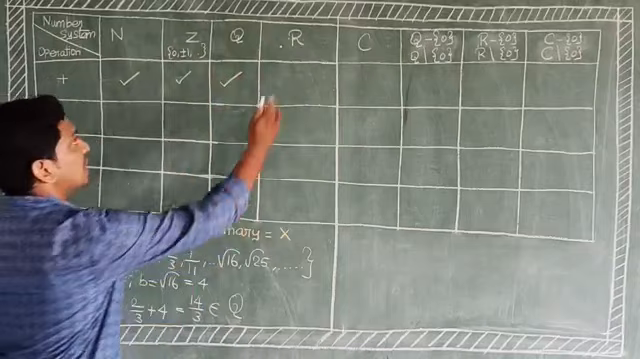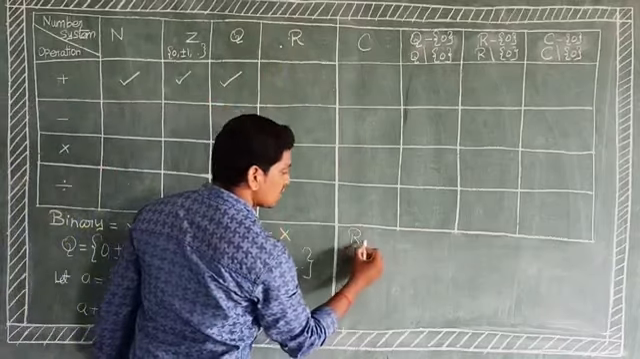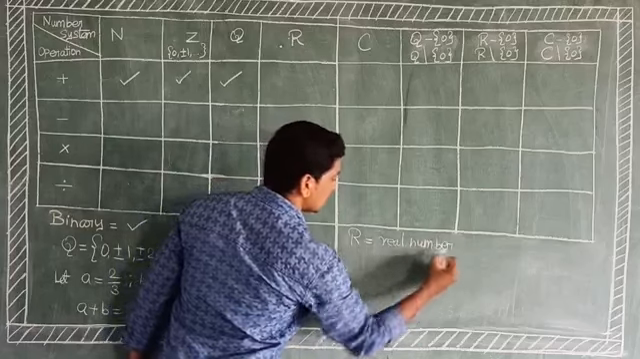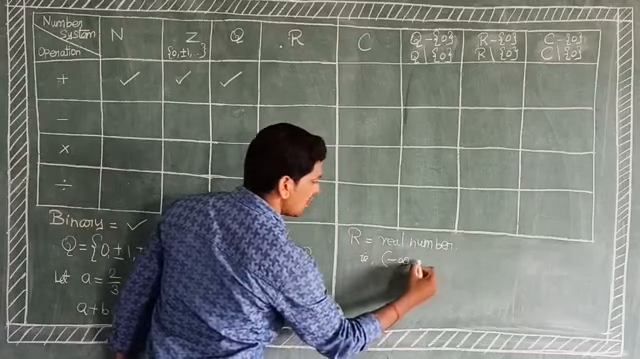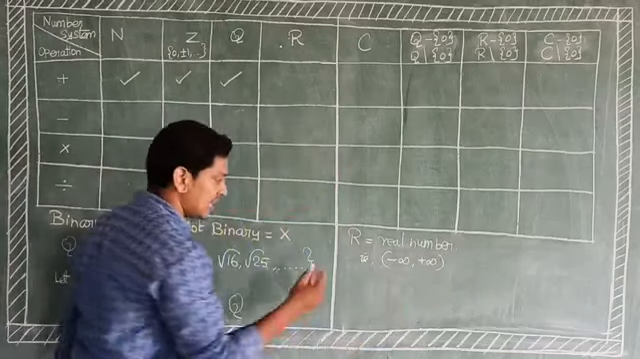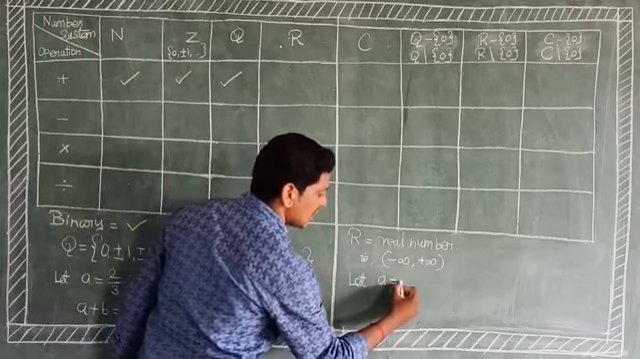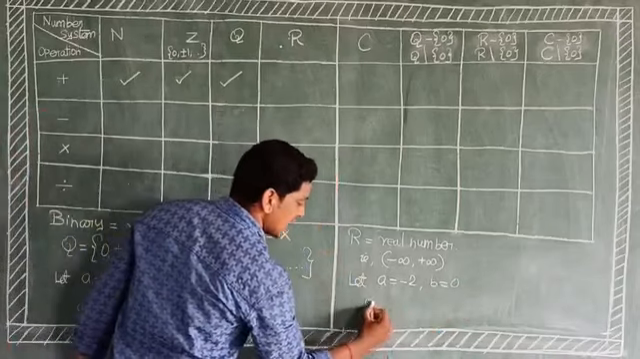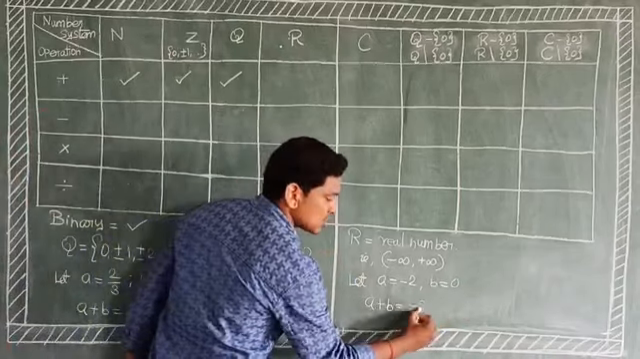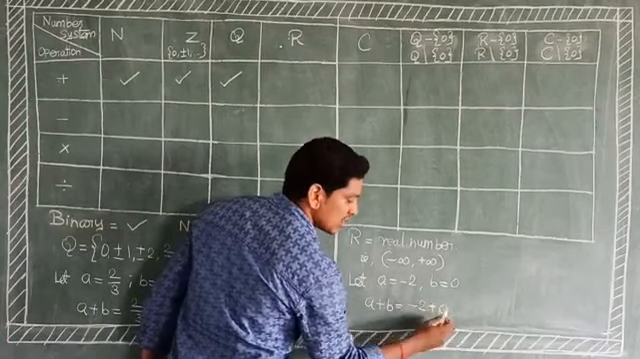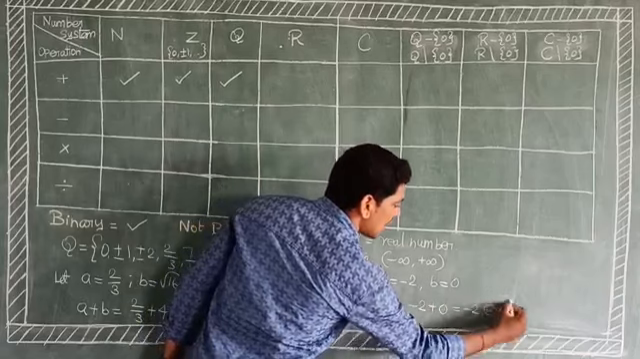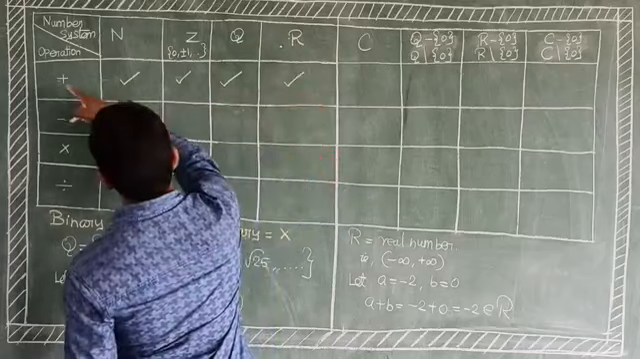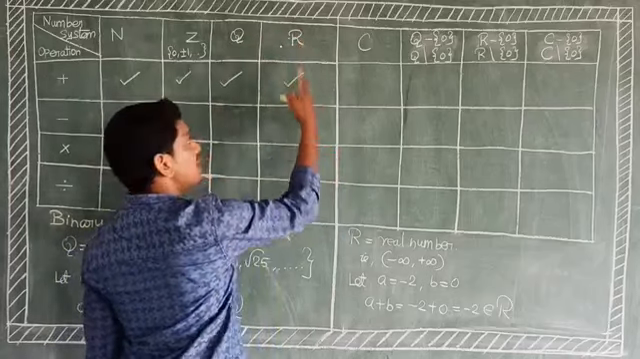The next one, capital R. Capital R means real numbers, that is minus infinity to plus infinity. Now we take two elements. Let A equal minus 2, B equal 0. The operation is addition, A plus B. A is minus 2, B is 0. Minus 2 plus 0 is minus 2, which belongs to capital R. It satisfies the relation, so the operation addition on real numbers is binary.